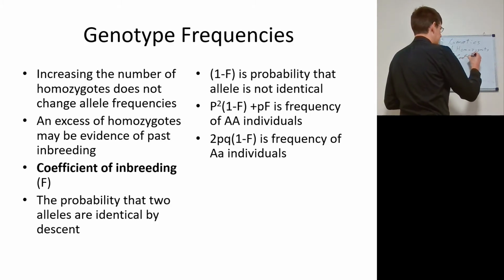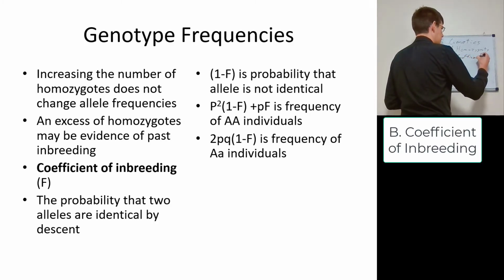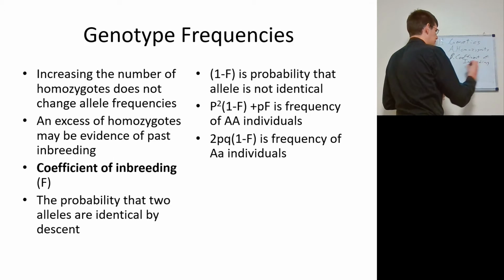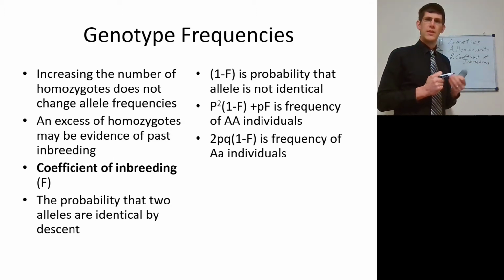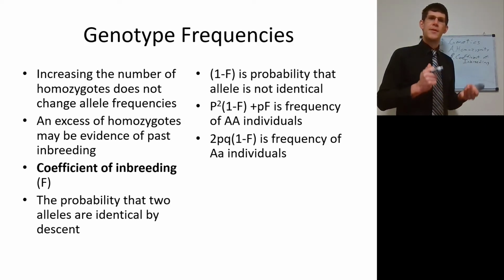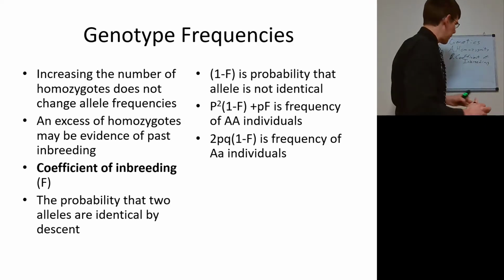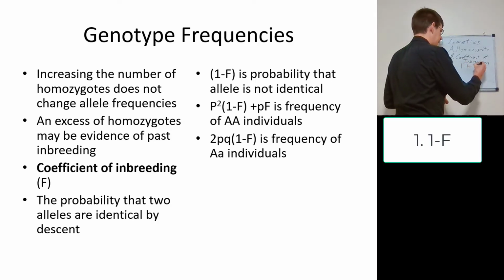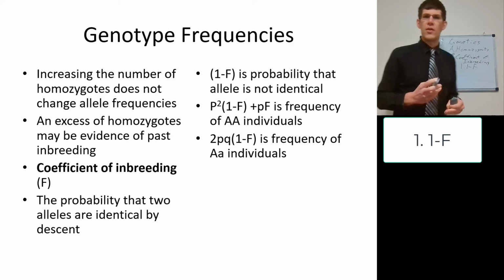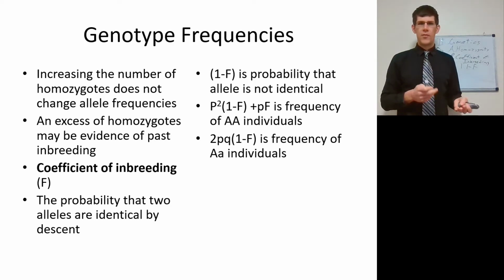This is going to be a direct measure of how inbred a population is. And it's called F. So that's the probability that two alleles are identical by descent. So they're coming from the same parent. A probability that the alleles are not identical is going to be 1 minus F. That's the probability that these alleles came from different parents.